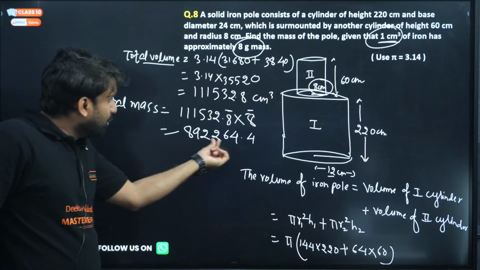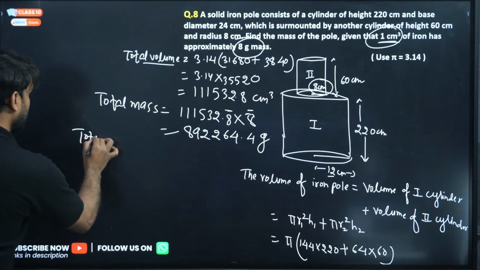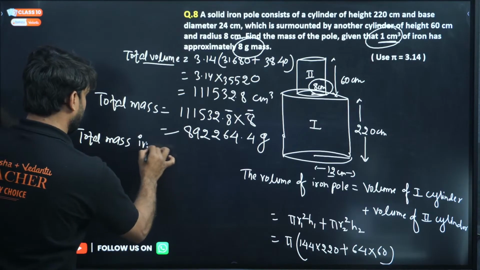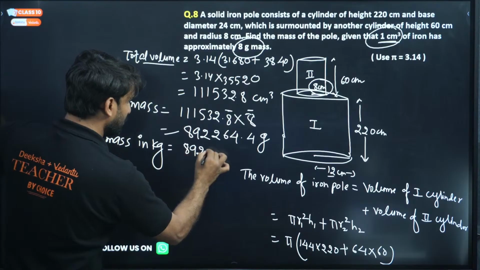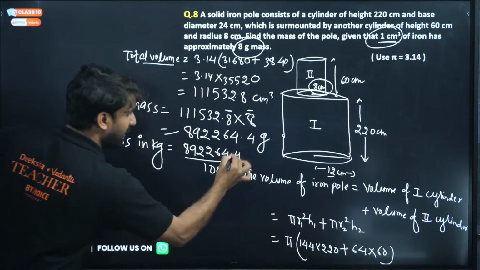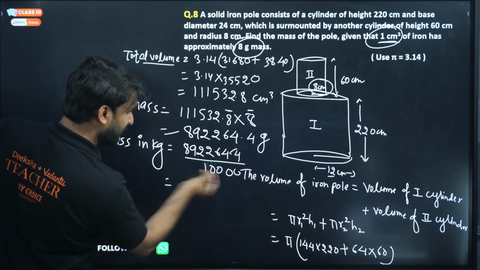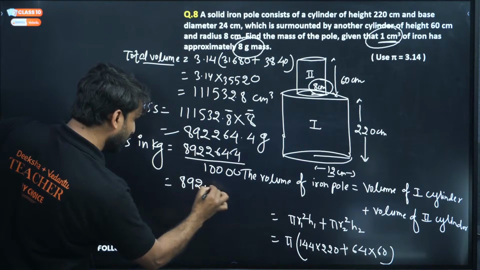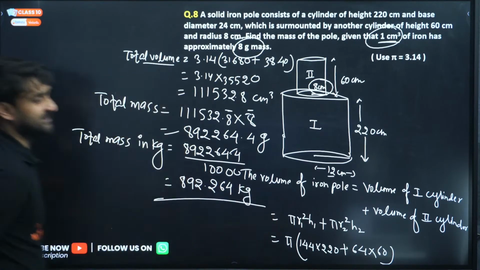So 892, this is in gram. So in kilogram, the total mass in kilogram, you guys are writing the answer but you are not writing the unit. Please make sure to write the unit also. The total mass in kilogram will be 892264.4 divided by 1000, so 3 places move. 1 2 3, so we have to put a 0 before the 4. So 892.264 kilogram. This is the answer.